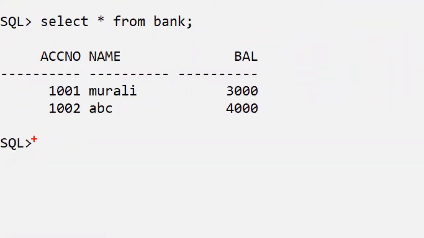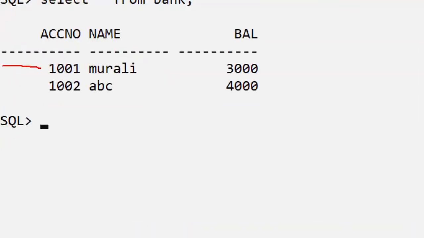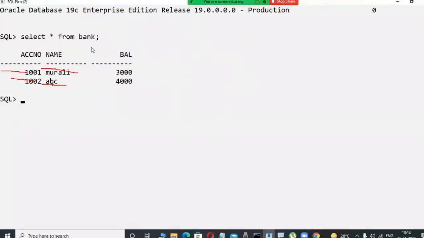Suppose in a bank, for example SBI bank, this is the data. These are columns: account number, name, and balance. These are called columns. Here, 1001 and so on, these are called rows or data.